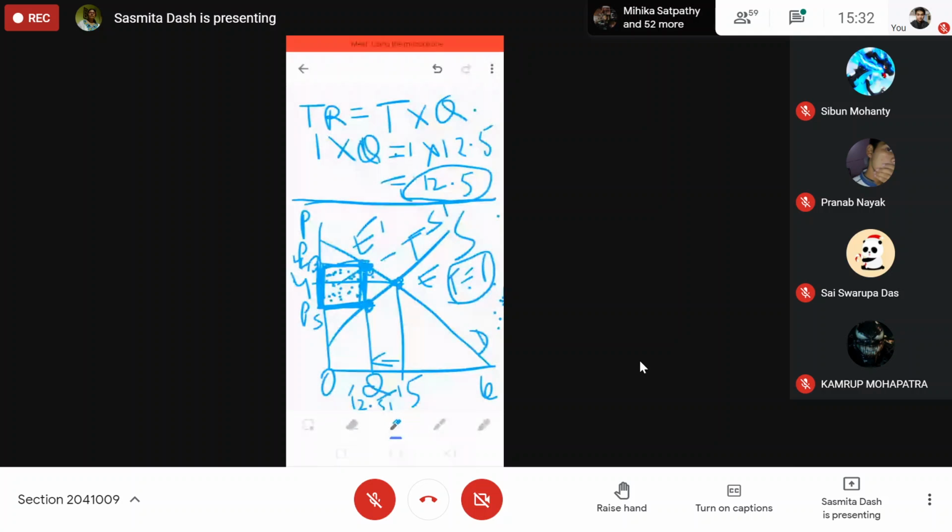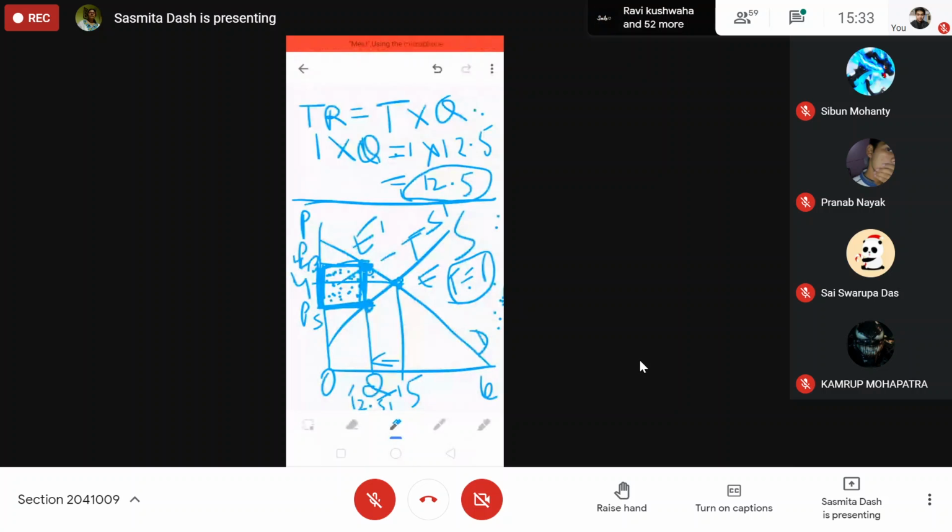After the tax is imposed by the government, supply is falling. You will get a new supply curve towards the left, because a decrease in supply is shown by a left shift. Where it touches the original demand curve, demand remains as it is, only supply falls. So you get a new equilibrium price and equilibrium quantity. That new equilibrium price is the buyer's price, and the new quantity is the quantity sold in the market now. So what will be the loss in quantity?